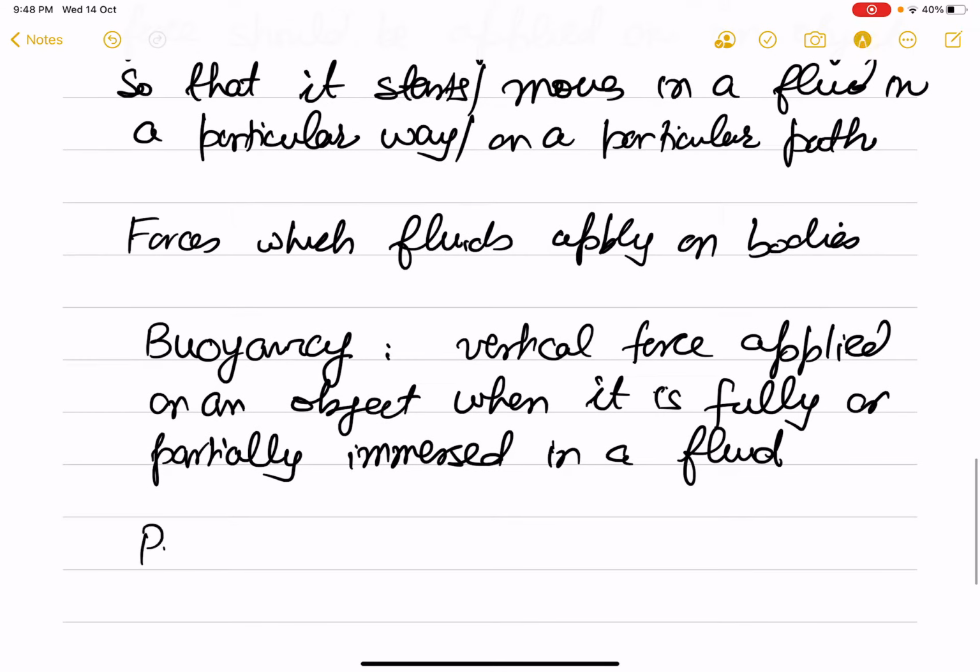Then we also know that there is a pressure force.